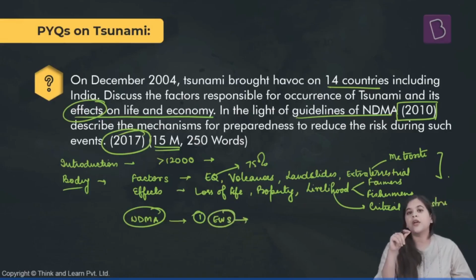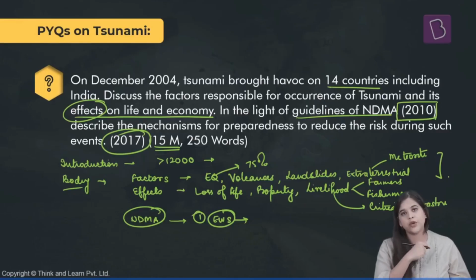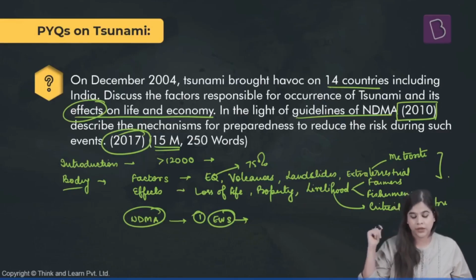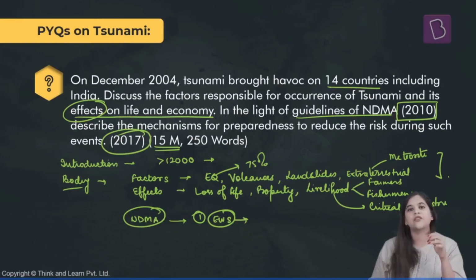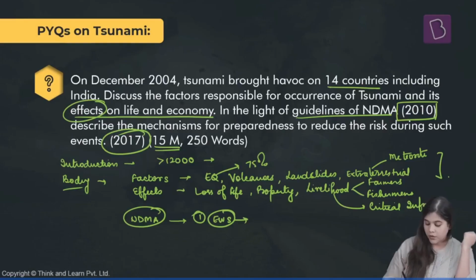There should be a proper and quick early warning system that needs to be established so that the people can be alerted beforehand regarding their evacuation from a particular place that can be impacted. And it should also be ensured that the vulnerable communities are properly informed about the risks of tsunamis by the early warning systems.